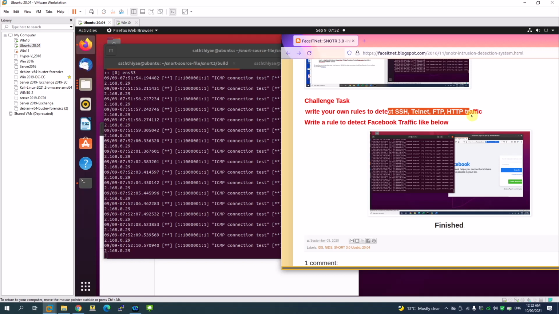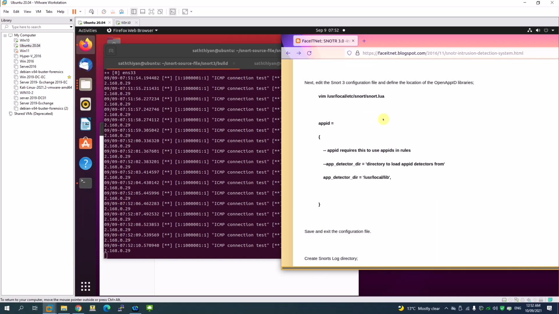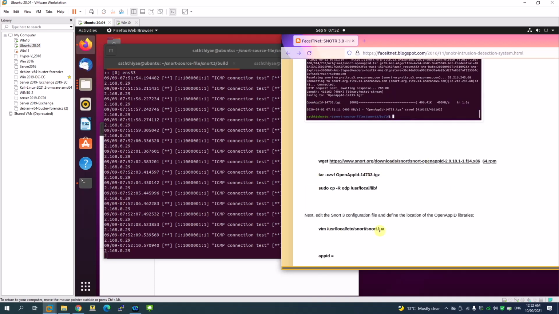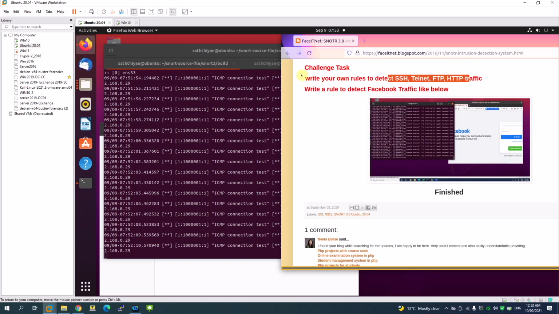So that's for your challenge, right? Of course, it was working for me before with the app ID, so you can see when I was working here, it worked for me. They have changed the app ID path, so I just need to fix that part, and then I can fix it. Right. That's all. Yep. Try your best to write your own rules for different traffic and see whether you can make it work.